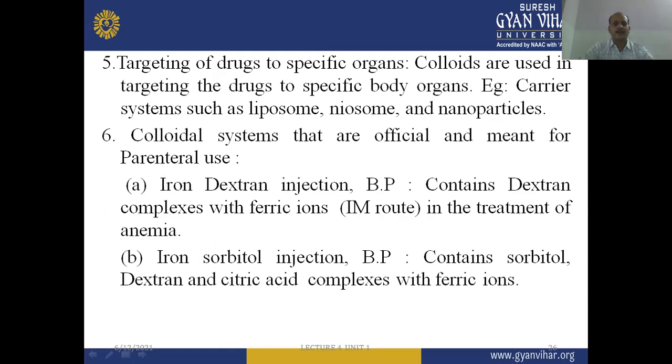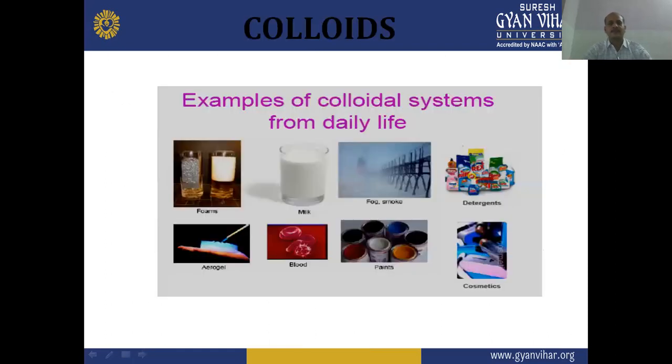Second one is the iron sorbitol injection, BP. It contains the sorbitol, dextran and citric acid complexes with ferric ions. So these are the different preparations which can be used for parenteral application.